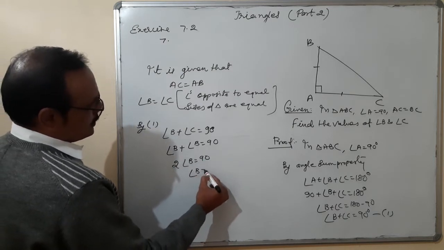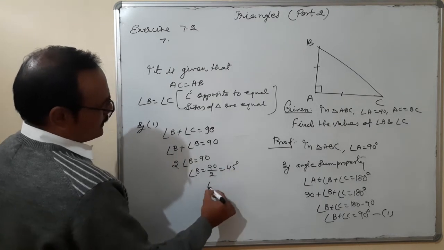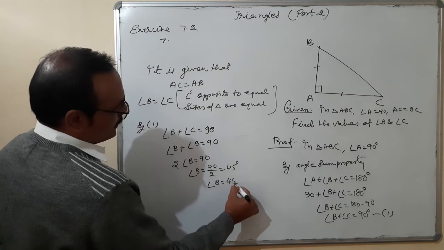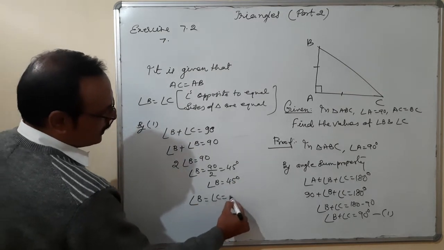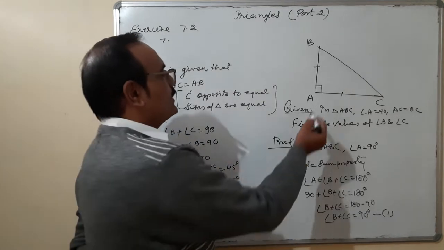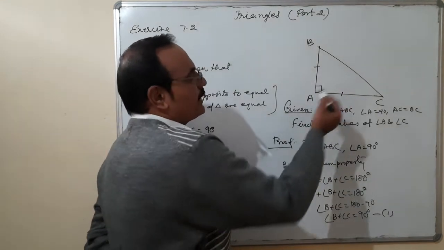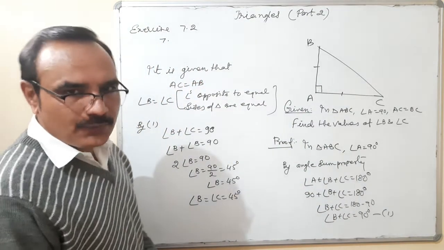Therefore, angle B is equal to 90 upon 2, that is 45. So angle B is equal to 45 degree. And since angle B and angle C both are equal, they are 45 each. So angle A is equal to 90 and the remaining two are equal, their measurement is 45 and 45.